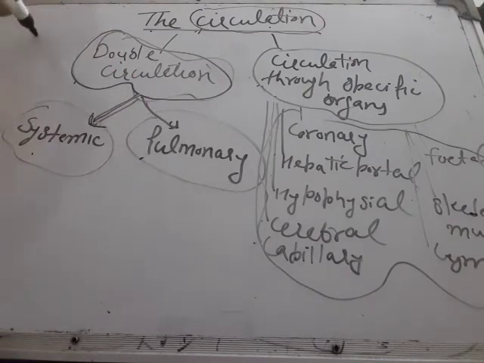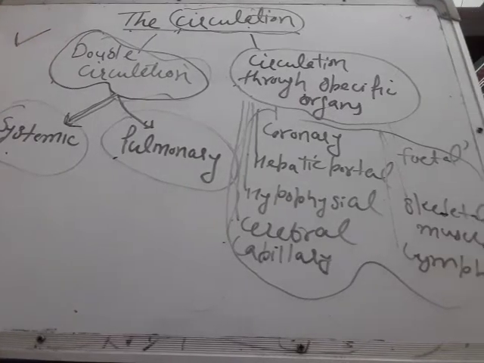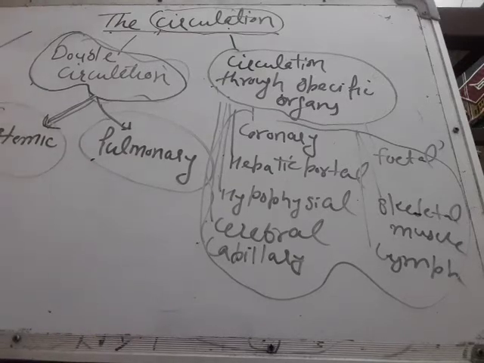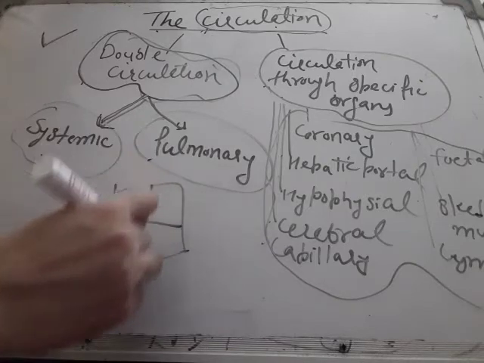So let us study in detail first about double circulation. What is double circulation? From the name itself, it is very clear. Double circulation is flow of the blood twice from the heart. As we have discussed earlier, the human heart has four chambers.